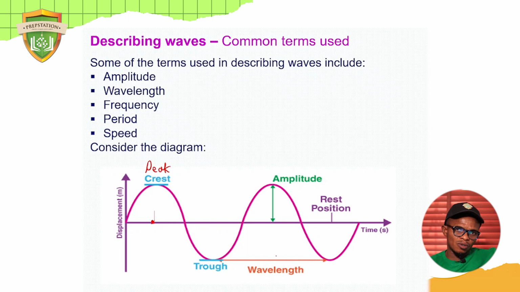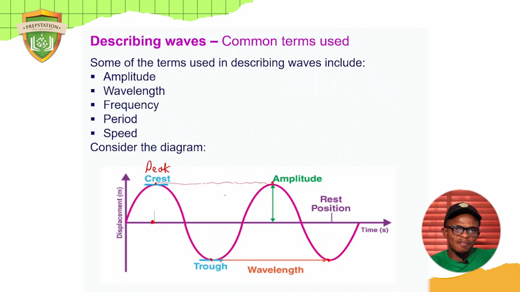What I mean by a cycle is one vibration, one oscillation, one cycle. The distance covered in one cycle is what is called wavelength. And from this diagram, we can also define wavelength as the distance from trough to trough, as you can see. So this distance marked here from trough to trough is wavelength, or you can simply say wavelength is also defined as the distance marked from crest to crest.